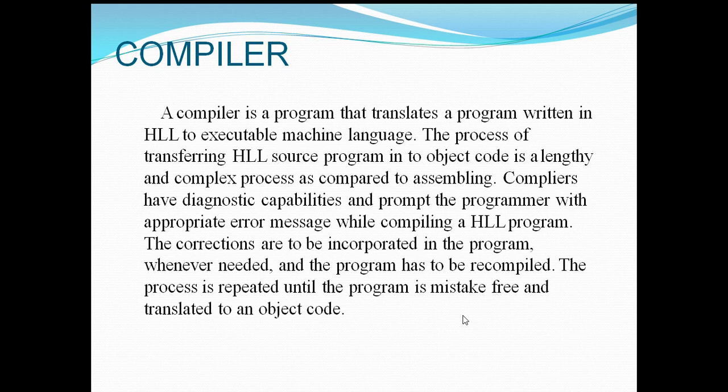The process of translating a high level language source program into object code is a lengthy and complex process as compared to assembling. It is a lengthy process because the high level language should be translated into assembly, and the assembler should translate this assembly program into the low level language, that is, machine level language programs. So the task will be very lengthy.